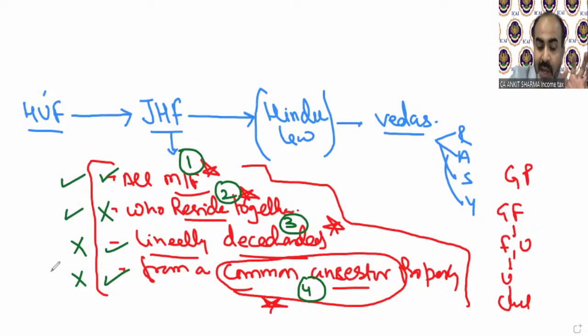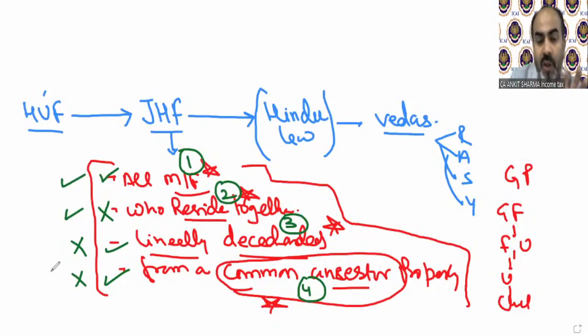So do not think about the female concept, because in certain cases, females after marriage will not fulfill condition number 2, but they will still be called part of our joint Hindu family. In case of mother, grandmother, they do not fulfill condition number 3 or 4, but still they will be called part of our family. How? A special provision has been drafted for it. So for the time being, you assume they all are part of our family. What is the special provision? That will come later in this topic.